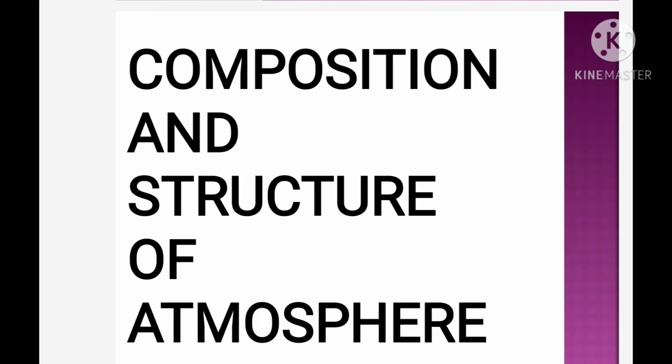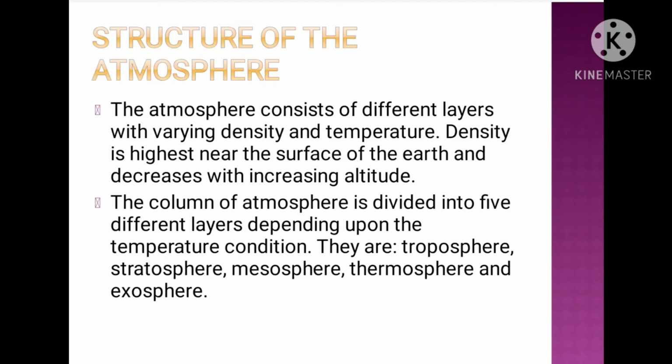So let's start with this. Structure of the atmosphere. The atmosphere consists of different layers with varying density and temperature. Density is highest near the surface of the earth and decreases with increasing altitude. The column of atmosphere is divided into 5 layers depending upon the temperature condition. They are troposphere, stratosphere, mesosphere, thermosphere, and exosphere.